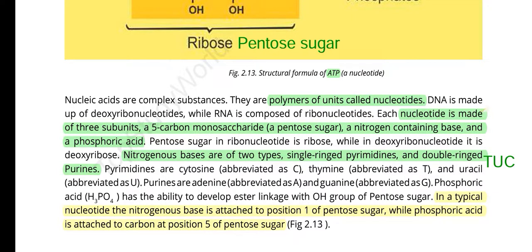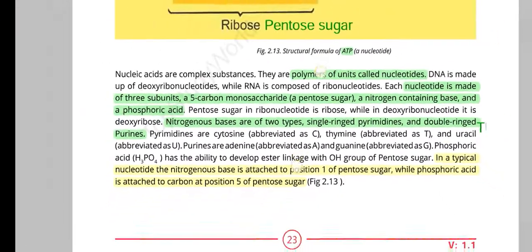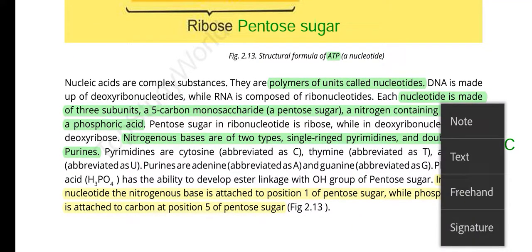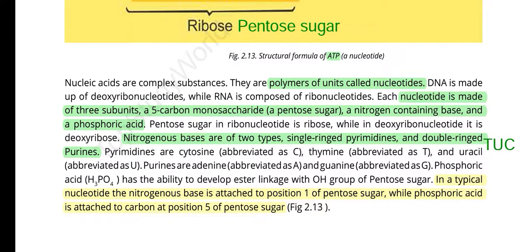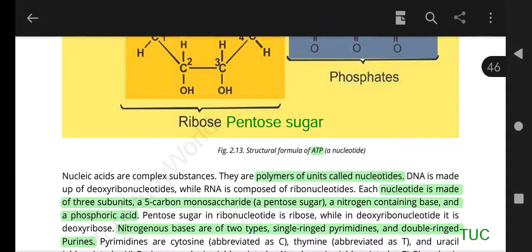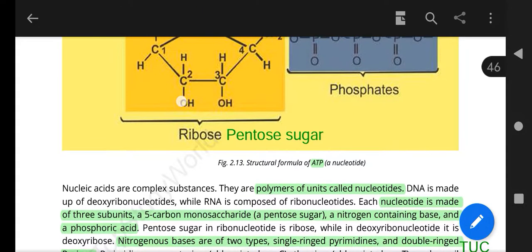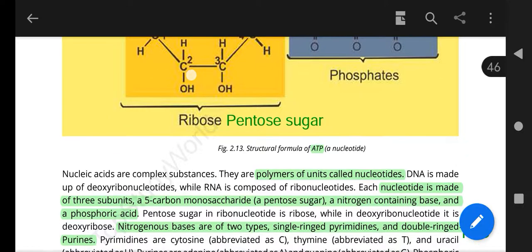Each nucleotide has three subunits. First, a 5-carbon ring monosaccharide, a pentose sugar, which may be ribose or deoxyribose. Ribose is present in RNA while deoxyribose is present in DNA. And what is meant by deoxy? It means that from carbon number 2 of the pentose sugar, oxygen is removed. Deoxy means removal of oxygen from carbon number 2 of the pentose sugar.